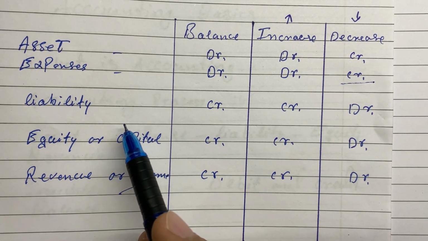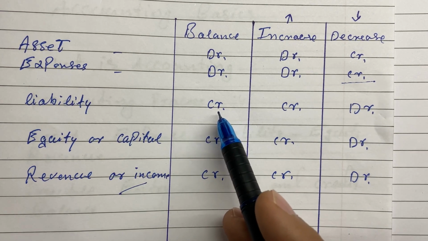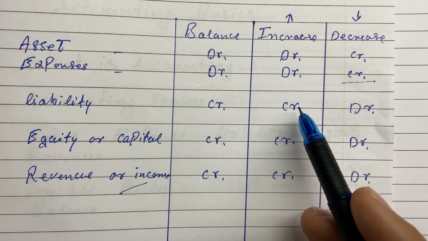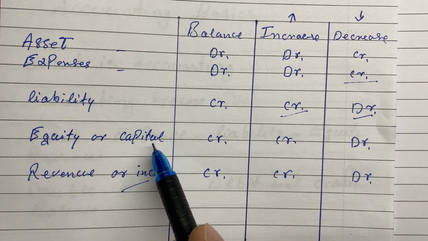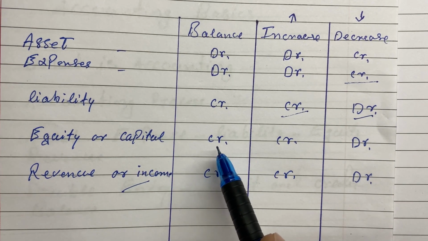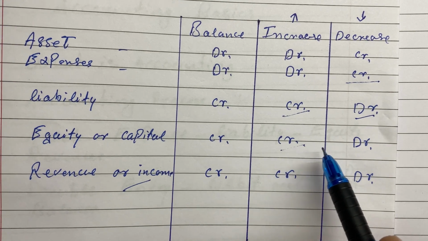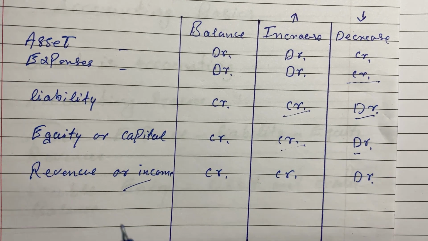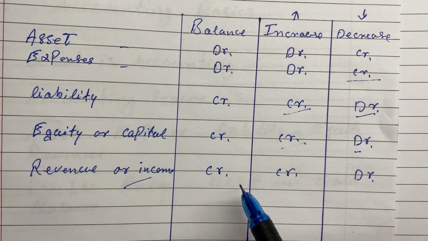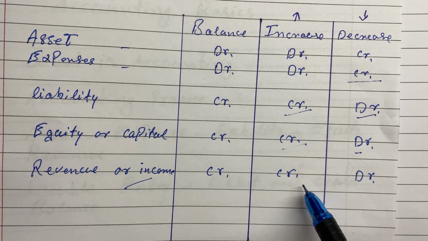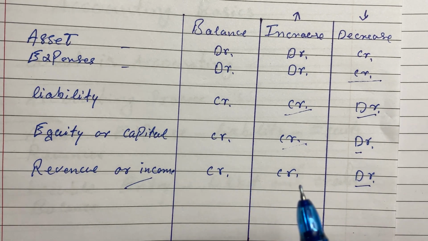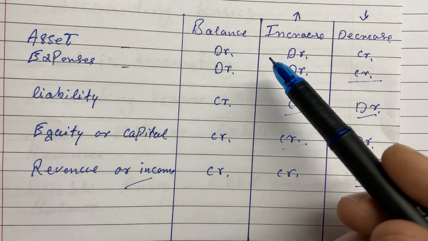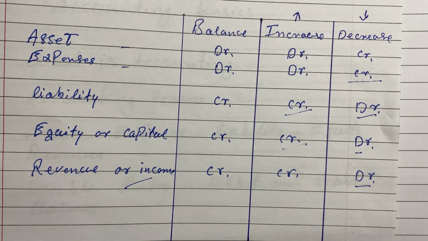Then we come to liability, the obligation of the company. The balance of liability is credit, and if it increases in a company, it is credit. If it decreases, it is debit. As well, the balance of equity or capital is credit; when it increases, it is credit, and when it decreases, it is debit. Then revenue or income in the company: the balance is credit. When it increases, it is credit, and when it decreases, it is debit. These are the rules, and they do not change. So these are the balances we discussed here.